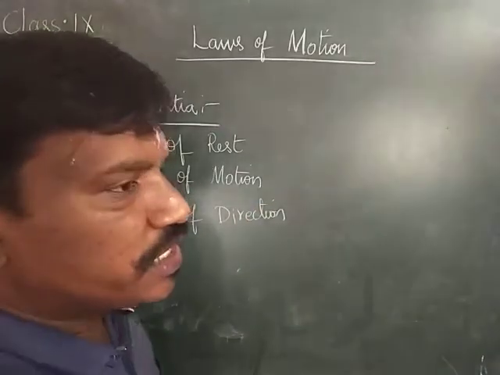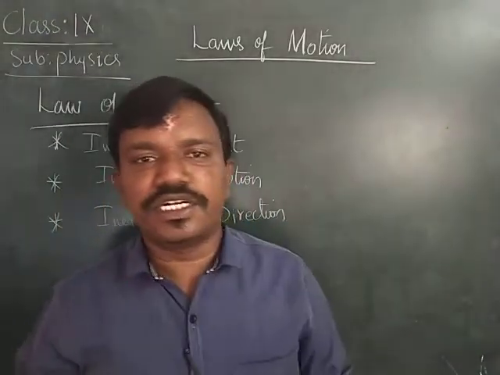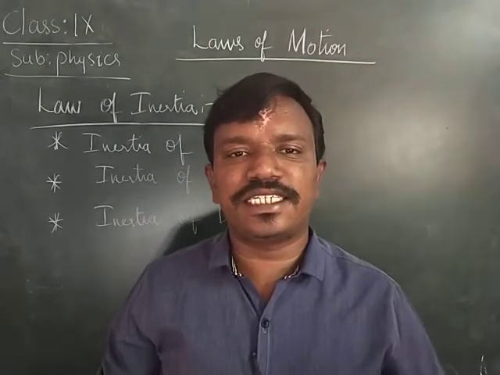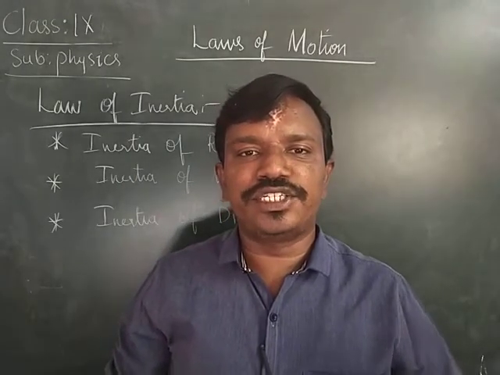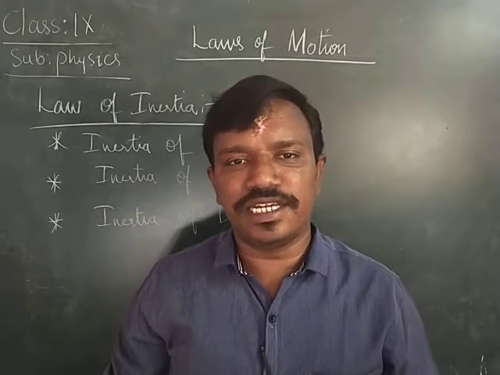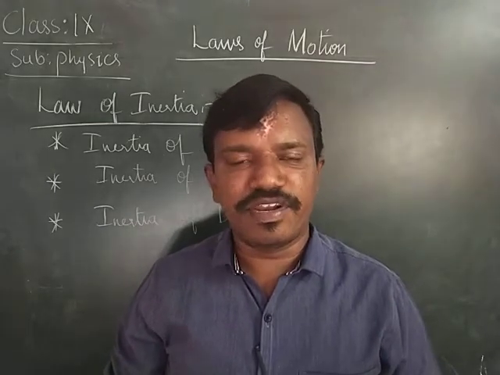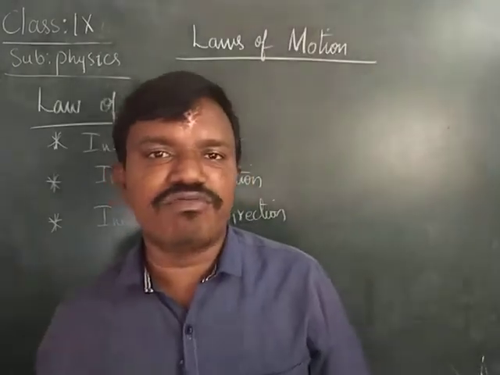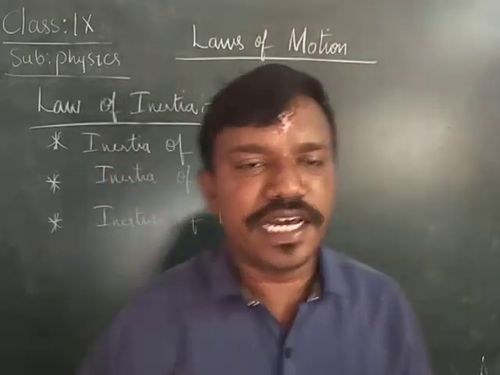Children, inertia is the resistance of the body to change its state from one to another, and it is of three types: inertia of rest, inertia of motion, and inertia of direction.